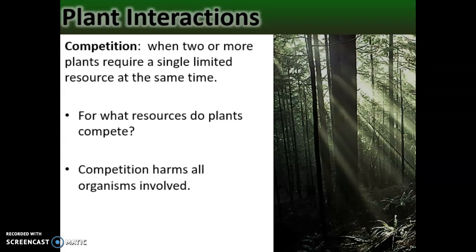You're going to be competing for pollinators. There's lots of different resources that plants compete for. If one plant is a better competitor, it's going to obtain more of that resource and can prevent the other plant from growing to its full population size or growing to its full potential, or even wipe out that non-competitive plant completely.